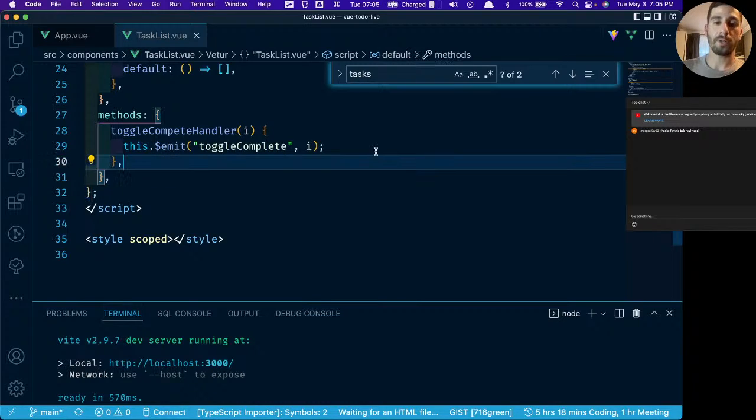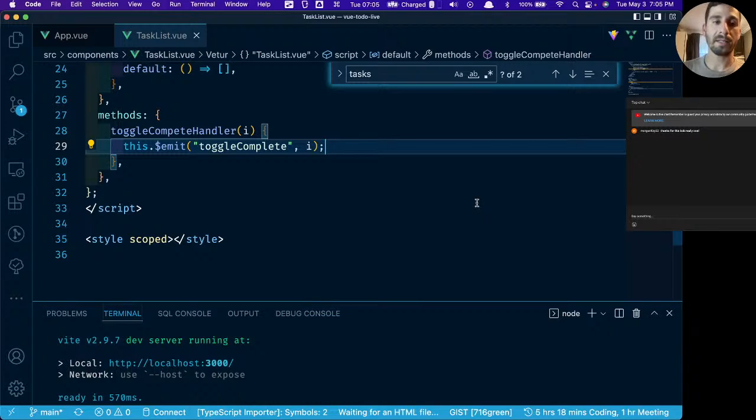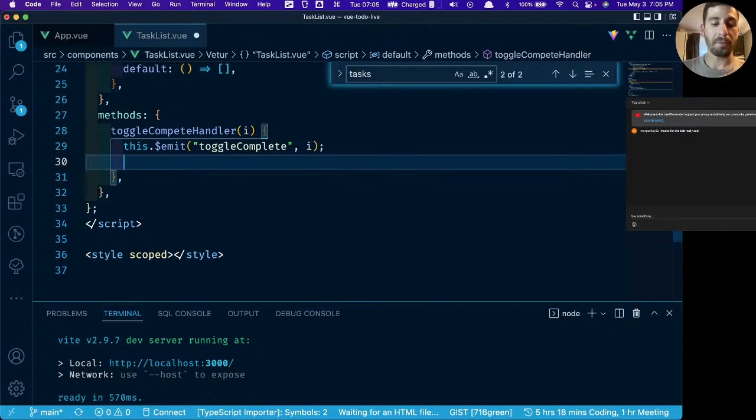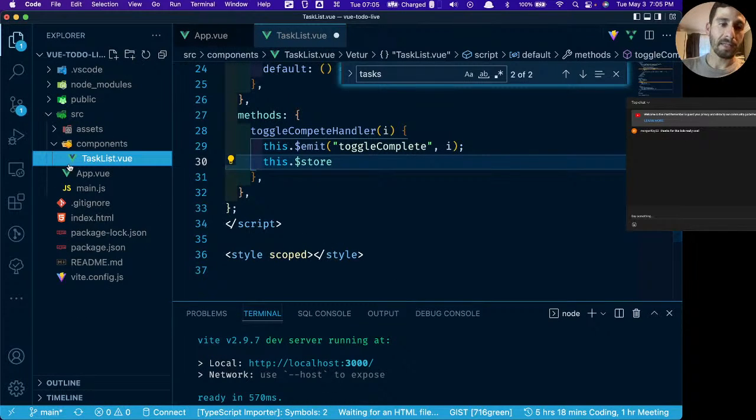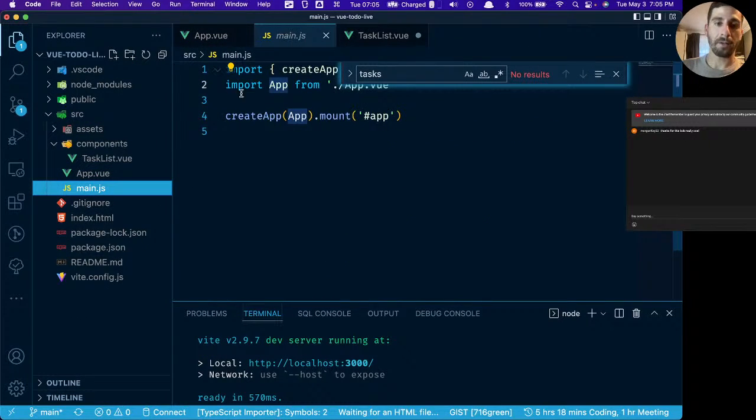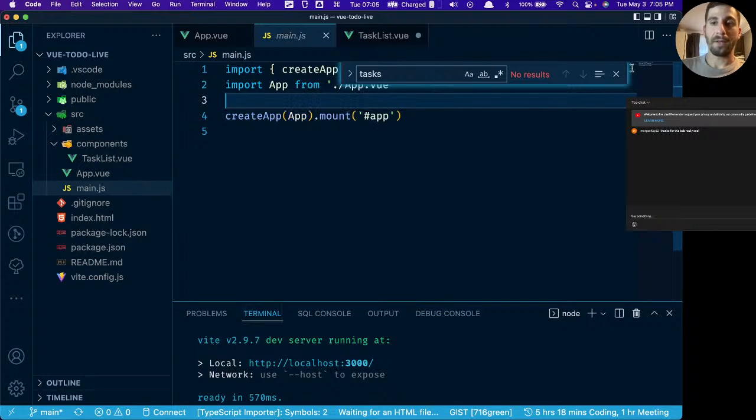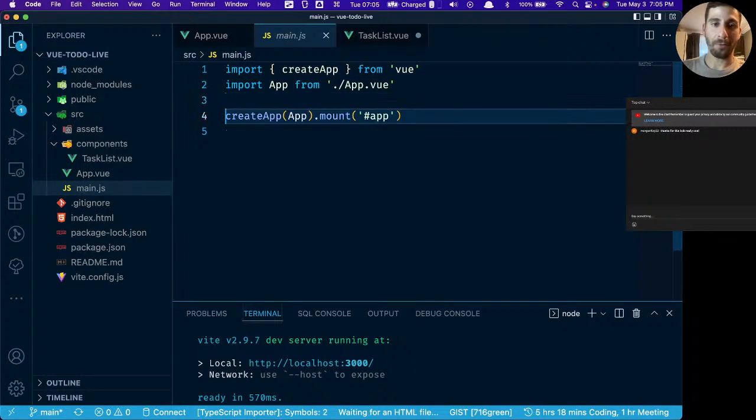So if you're using your state management, which will be Vuex, or Pinia is another big one these days, or at least it's gaining popularity, you would do this.store.dispatch or .getters, or whatever the case is, because you can bind it to Vue. You can actually do this if you go to your main file.